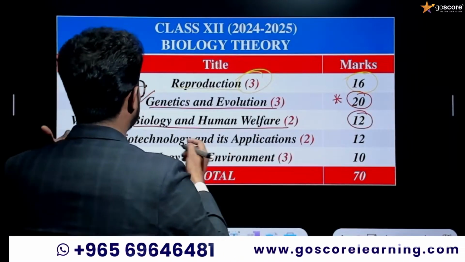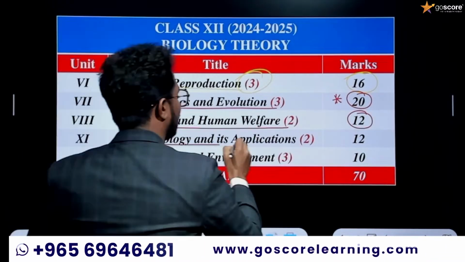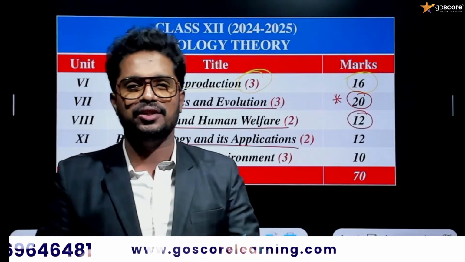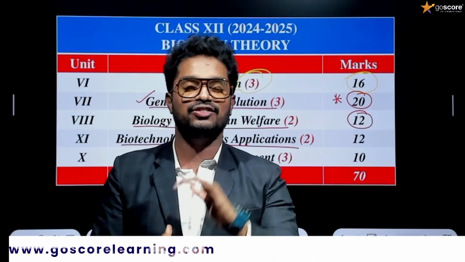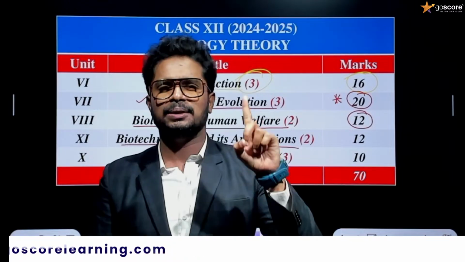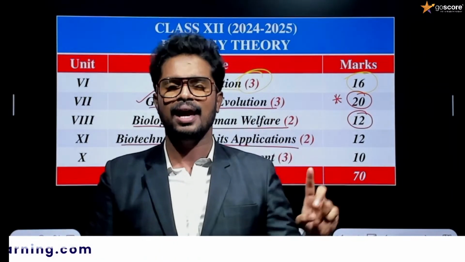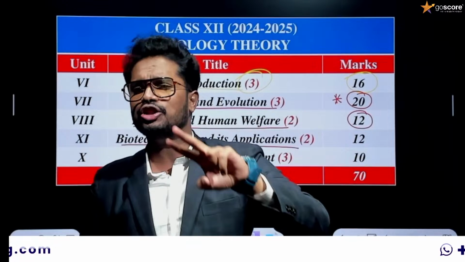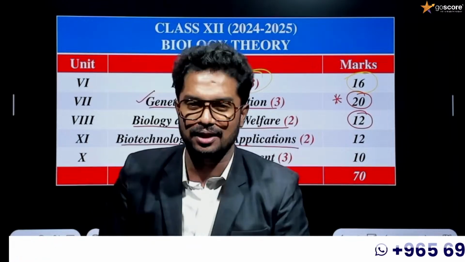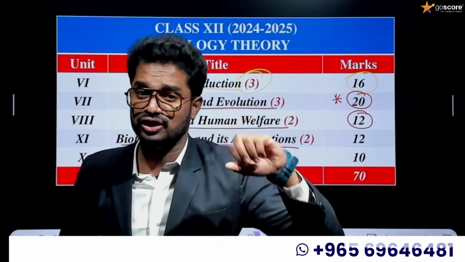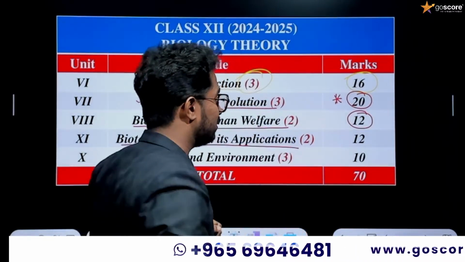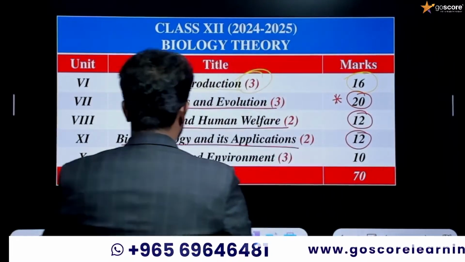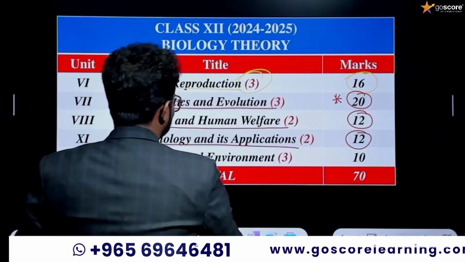Next one is Biotechnology and its Applications. This unit is very new to you, and there will be two chapters under it: Biotechnology Principles and Processes, that is Biotechnology 1, followed by Biotechnology and its Applications, that is Biotechnology 2. By studying this unit, you'll be able to score around 12 marks.